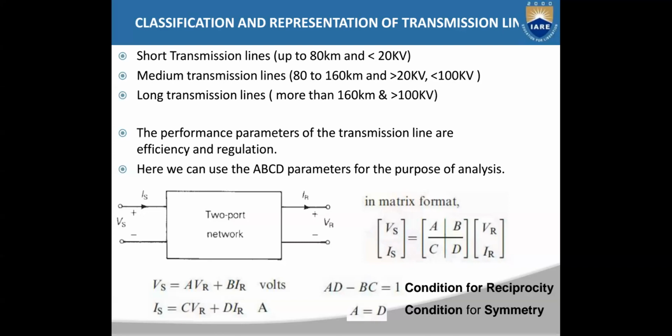I think it is clear: short, medium, and long transmission lines are classified depending upon the length and voltage levels, and the analysis is done as lumped for short and medium, and as distributed networks with the rigorous solution for long.